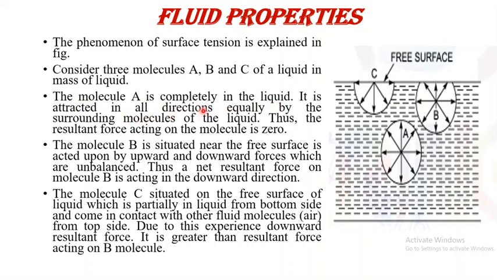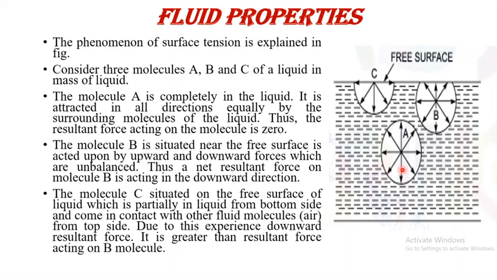It is attracted in all directions equally by the surrounding molecules of the liquid. So the resultant force acting on the molecule is 0. Means on molecule A there are equal and opposite forces in all directions. So the resultant force is 0.